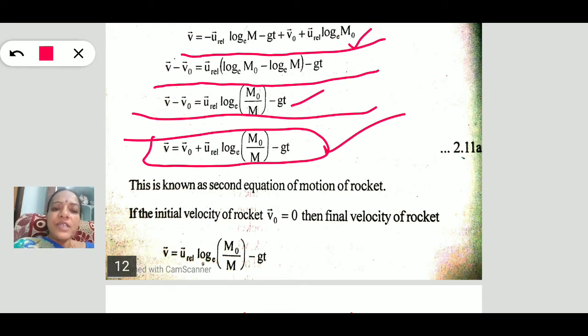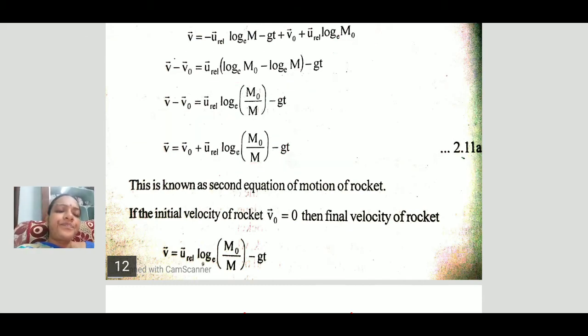If you observe the difference between the first equation and the second equation, in the first equation there is no minus gt term. gt is absent because we are not considering the gravitational force in that case. So the only difference is that if we omit this term, again we get the first equation of the rocket, that is the velocity of a rocket at any instant of time. So this is the only difference, the gt being absent. So this is the second equation.